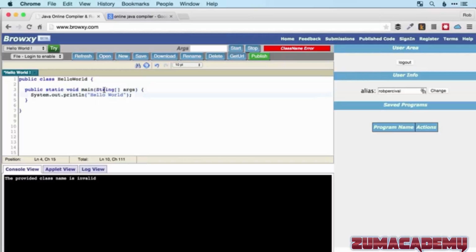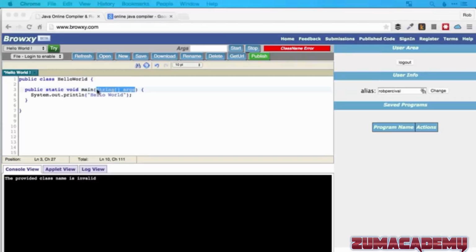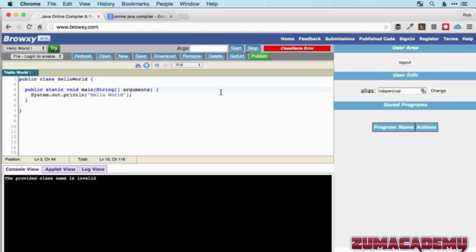Okay, so now we're just looking at this part. So these are the variables that are going to be passed to the main method. And those, in this case, are an array of strings. Now, don't worry too much about what an array is. We're going to look at that in a few videos' time. But the name of the variable is called args, and that can be changed. We could change it to arguments. That would be fine, and if we run that, it would still work without any problems, but the convention is to call it args.